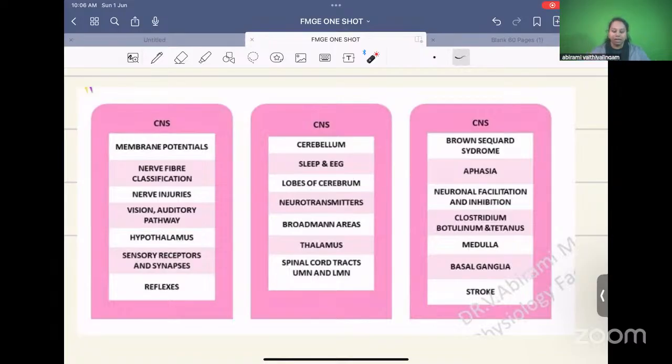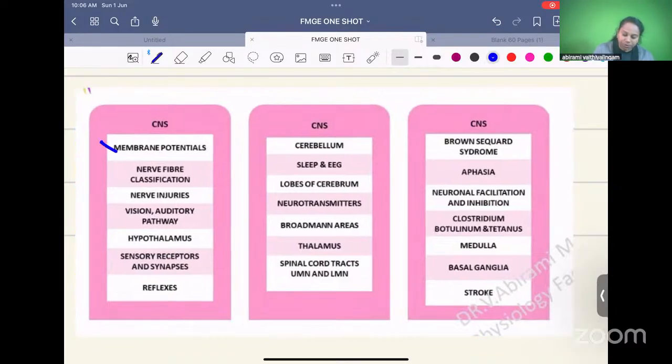So these are the high yield topics in CNS. Membrane potential, very, very important topic. Repeatedly, we see questions from membrane potential. Nerve fiber classification, yes, again, very important topic. Nerve injuries, vision, visual pathway in physiology and also in ophthalmology, very important topic.